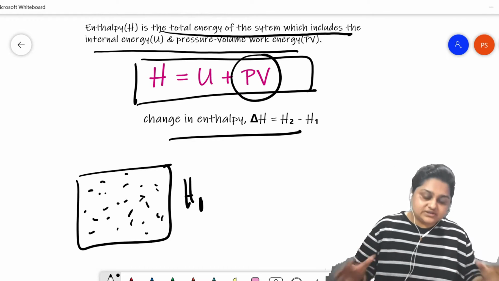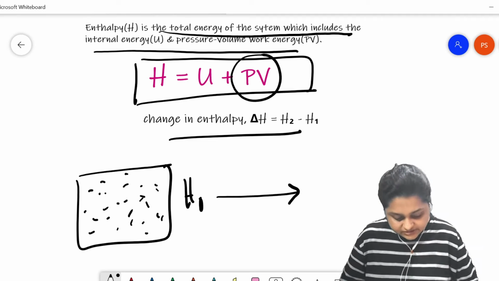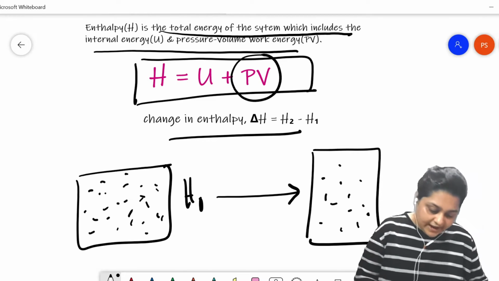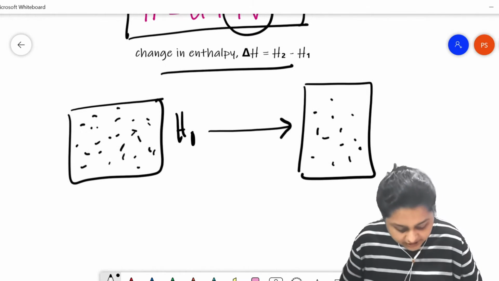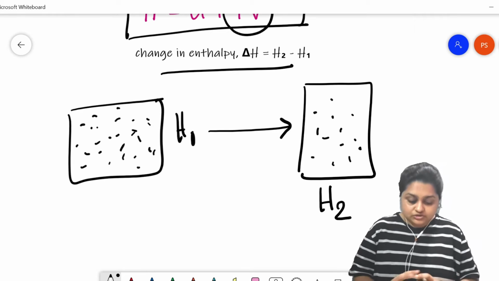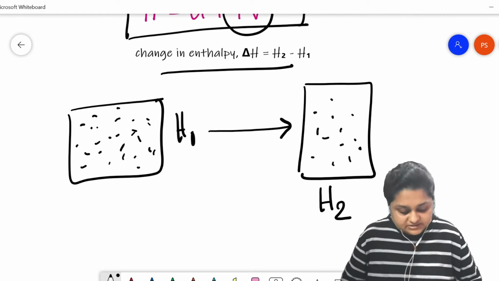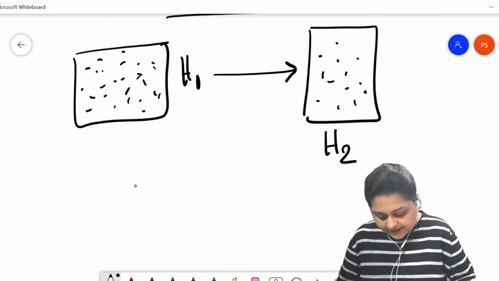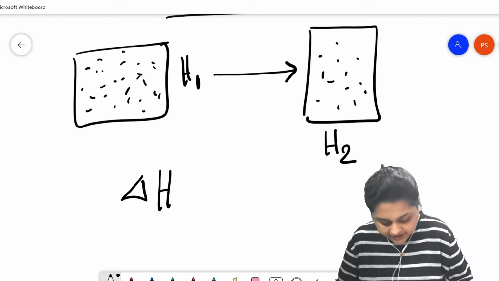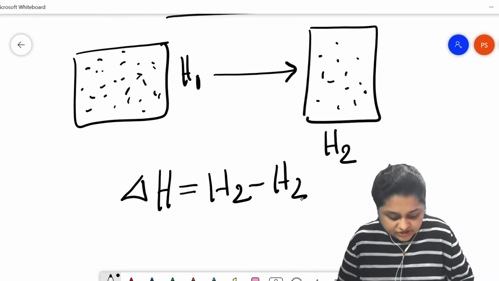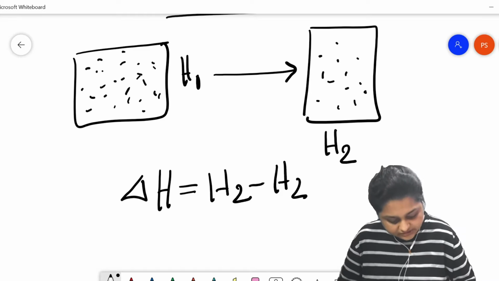After doing some process, suppose the state of this thermodynamic system changes to this one, and at this state the enthalpy of the system is H2. So during this process the total energy of the system has changed, and the change is given by delta H equals H2 minus H1.